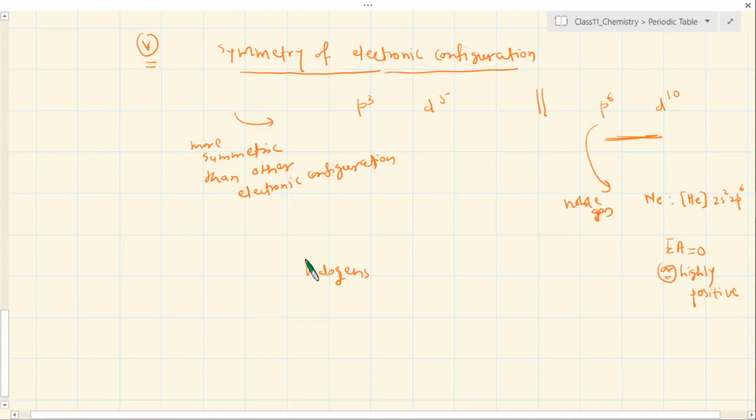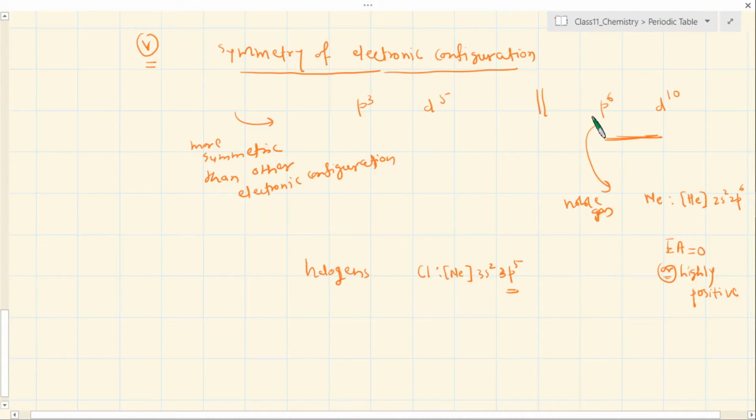But the halogen situation is that it wants to acquire at least one electron to become like a noble gas. For example, if I talk about Cl, it has the electronic configuration of neon 3s2 3p5. So you see that the p orbital, if it gets one electron, becomes symmetric like p6.